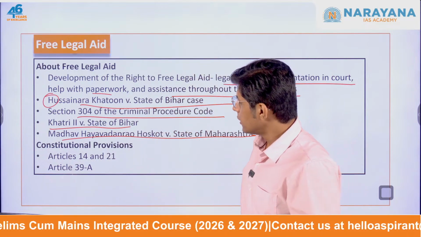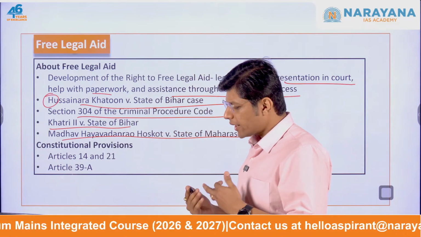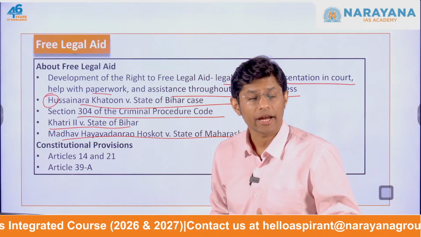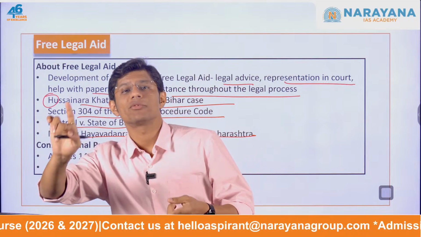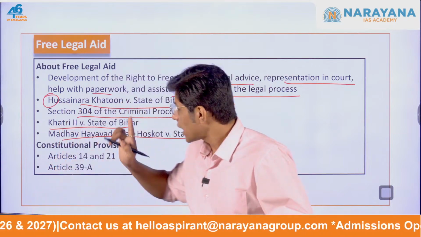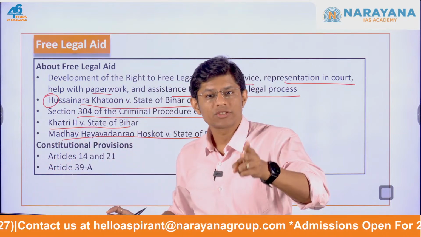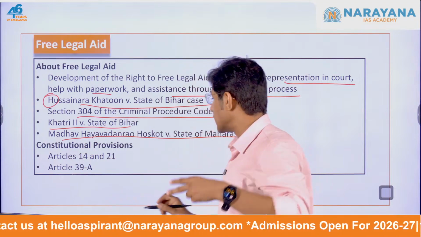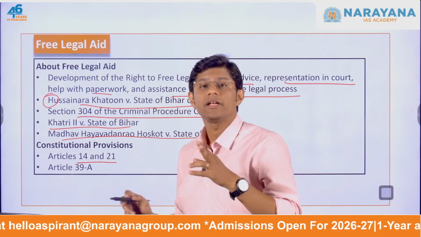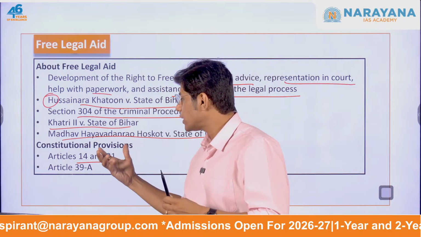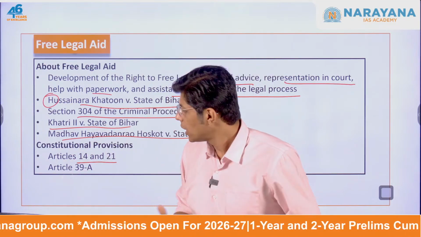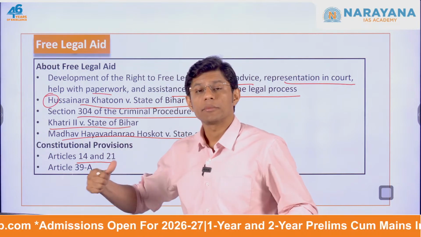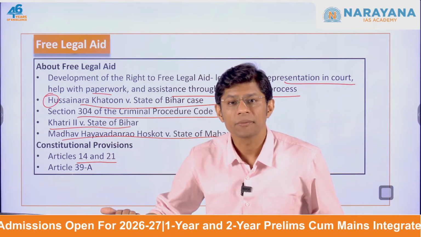Now here, the right to get free legal help was actually linked to constitutional provisions. It is tied to two fundamental rights. One is Article 14, the other is Article 21 of the Indian Constitution. Article 14 promises equality before the law, and Article 21 talks about the right to life and personal liberty.